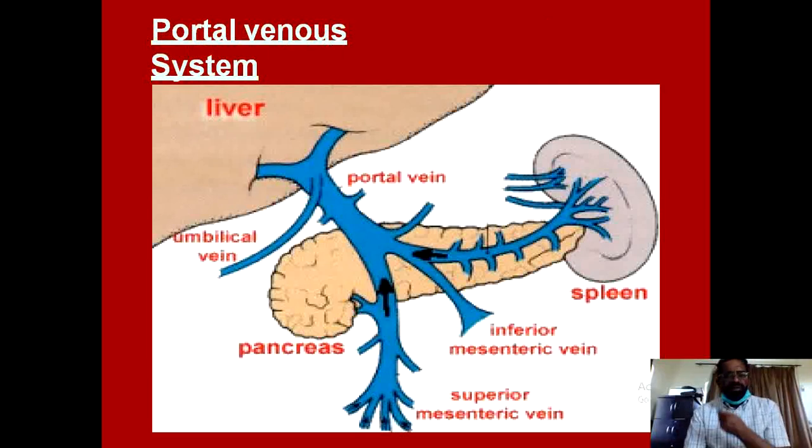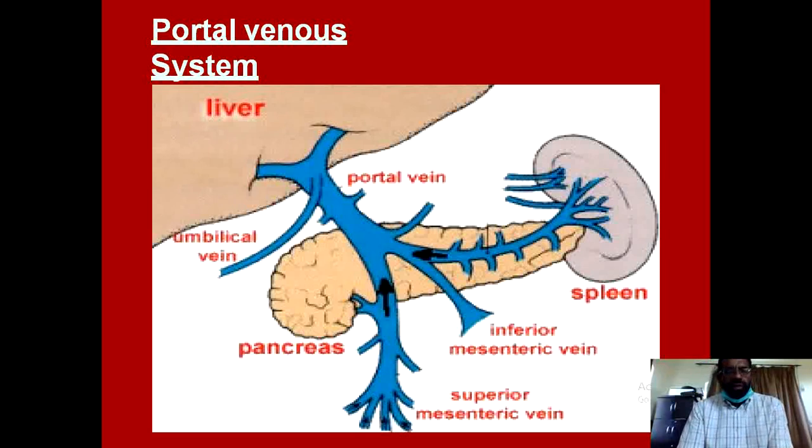This is the brief anatomy of the portal vein and portal venous system. The portal vein is formed by the union of the superior mesenteric vein and the splenic vein at the level of L2 behind the neck of the pancreas, and it is joined directly by the left gastric vein, the right gastric vein, the pancreaticoduodenal artery, and the umbilical vein.